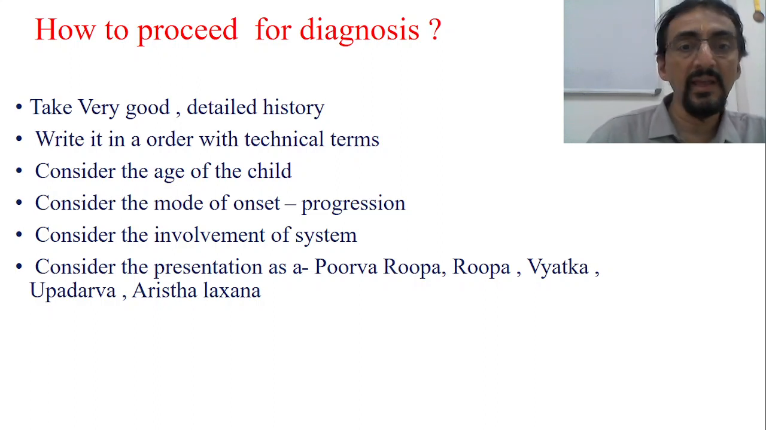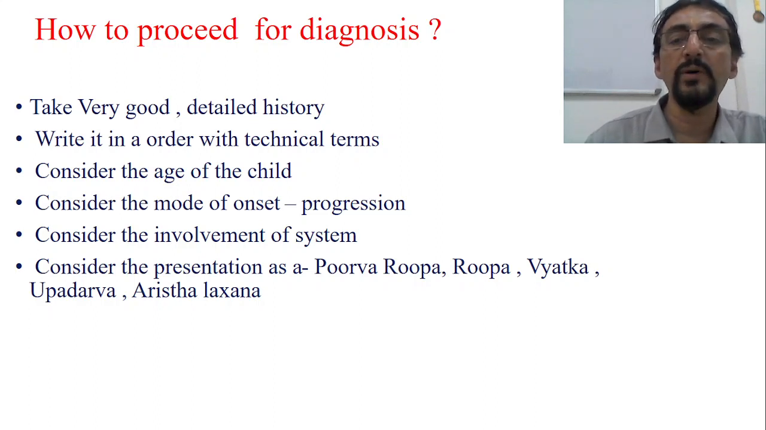Then consider the age of the child. Consider the onset and progression; these details we have mentioned. Consider the involvement of the system. Then consider the presentation as Purvarupa, Rupa, Vyakta, Upadrava and Arishtalakshana, in terms of Ayurveda. When the presentation is there, the patient may be coming in the form of the Purvarupa stage, the Rupa stage, the Vyakta stage, the Upadrava stage, or the Arishtalakshana stage.